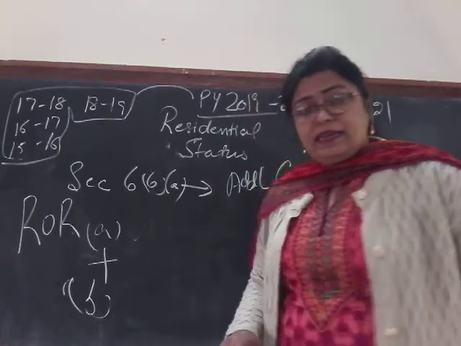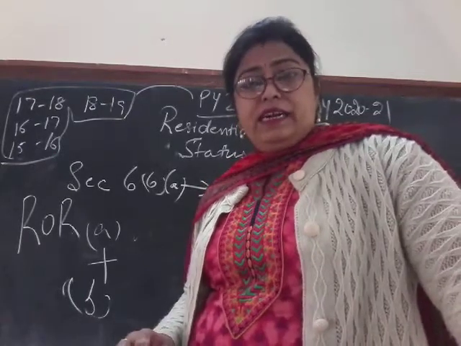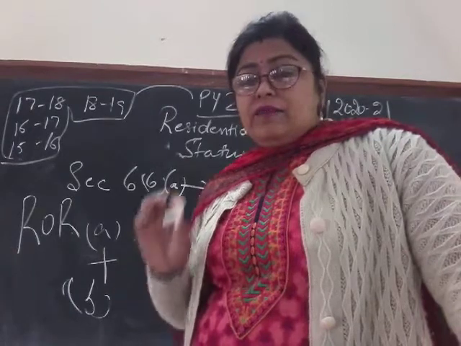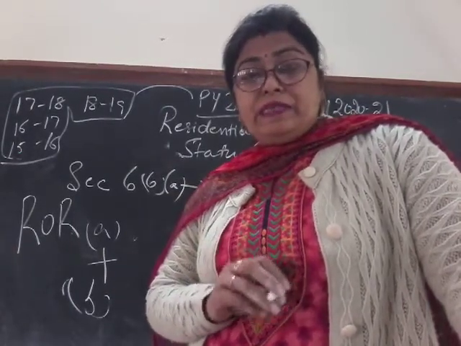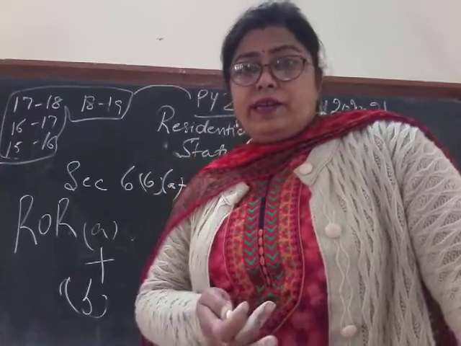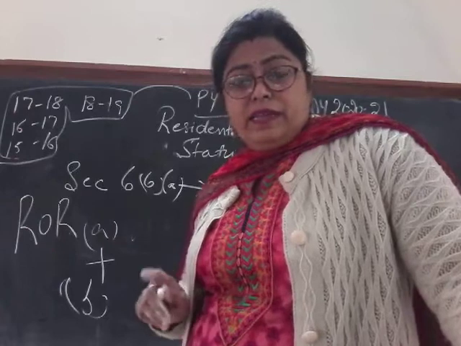So what is A? A condition says the individual must have been resident in India for a period of at least, when I say that he must have been resident in India, then resident number of years are going to come. Resident means the first basic conditions should be satisfied.